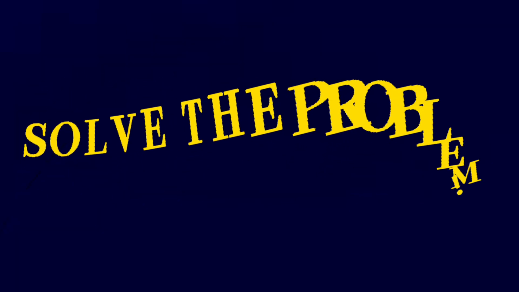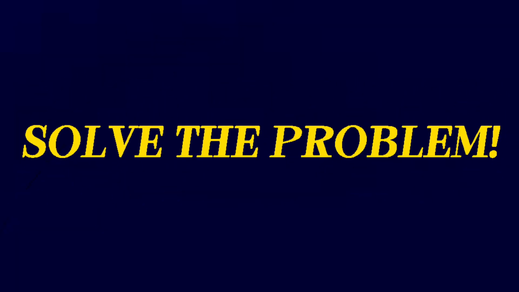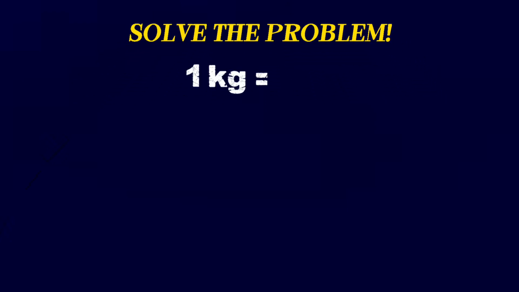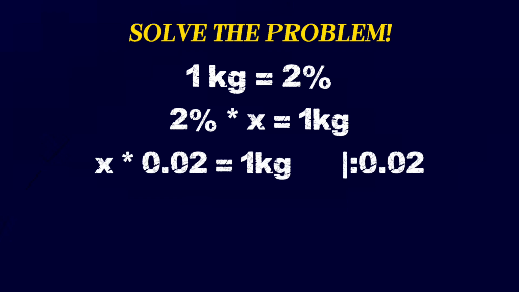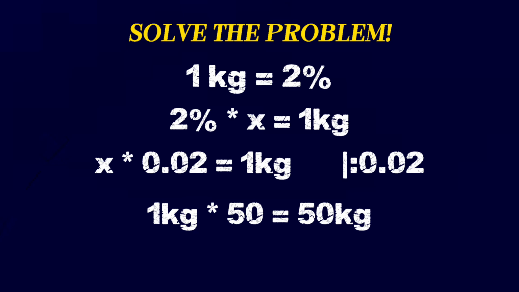If 1 kilogram is now 2% of the new total, we just have to solve a simple equation. 2% times the new mass equals 1 kilogram. This means the new mass is 1 divided by 0.02, which equals 50 kilograms.